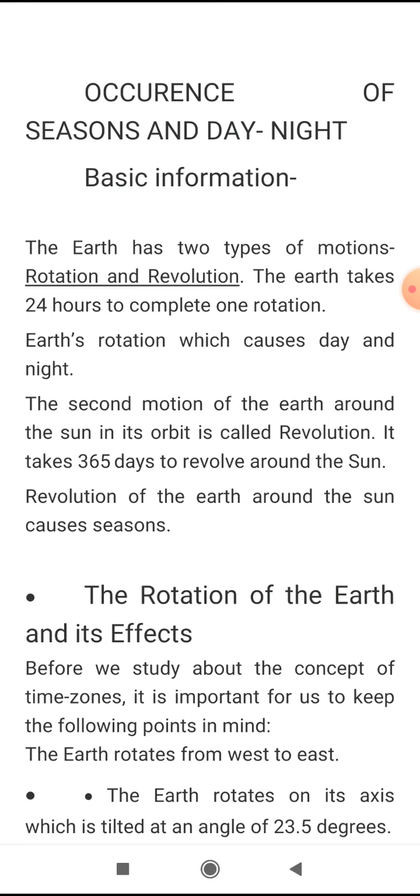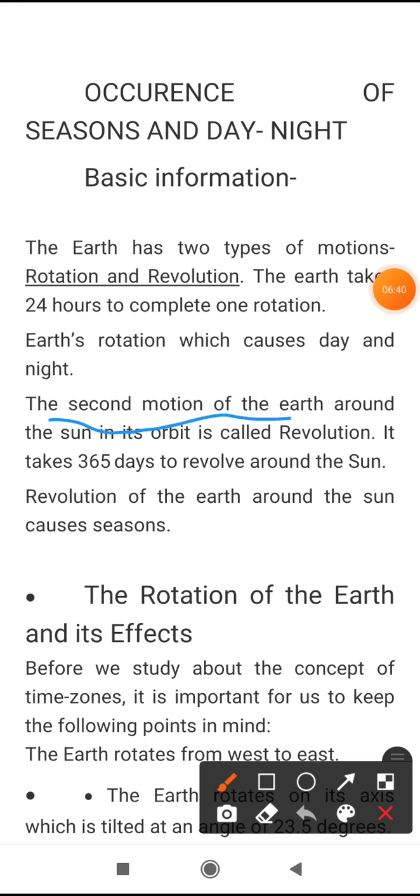The second motion of the earth, around the sun in its orbit, is called revolution. I told you there are two motions of the earth: one is rotation and the second is revolution.